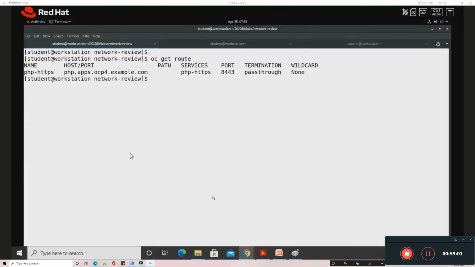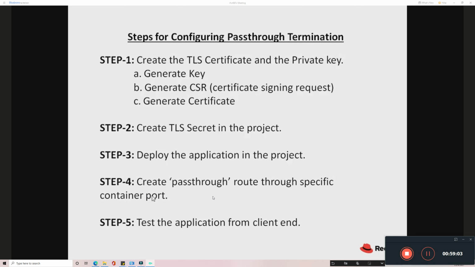So we have done the fourth step. The final step is to test the application. So test the application from the client end. So here the same OpenShift client machine I'm going to use as a client. So I'm going to use the browser.